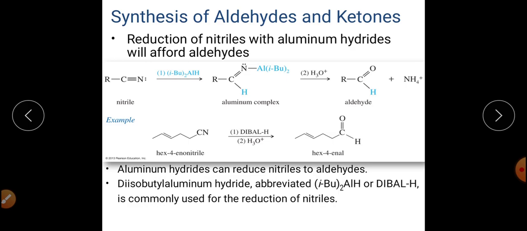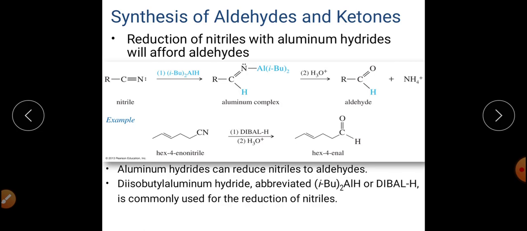In the same sequence, we have some more reactions for preparation of aldehydes and ketones, and that is reduction of nitriles with aluminium hydrides, and this will convert the nitriles or the cyanides into aldehydes.